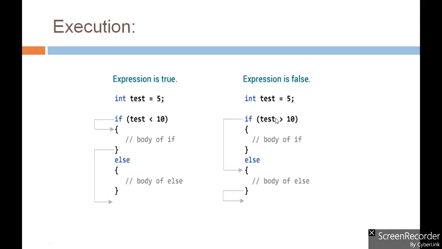But in the other case, if the condition is inverted, say taste greater than 10 is considered, then we check whether the value of taste, that is 5, is greater than 10. At that time the condition becomes false and the else part of the if else statement will be executed. So this is the way the if else statement works.